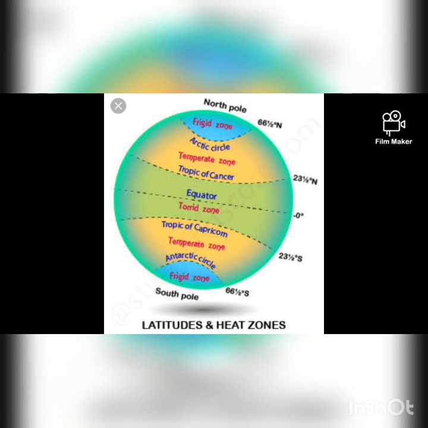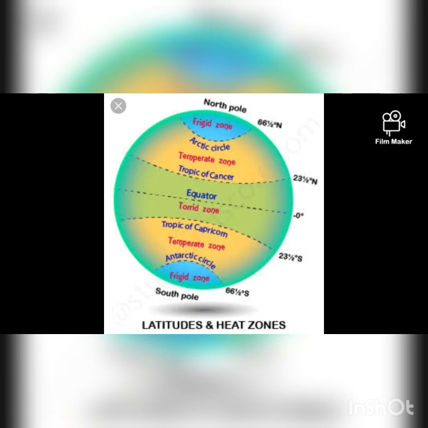Now I will explain what is the torrid zone, the temperate zone and the frigid zone. The torrid zone is the area between the Tropic of Cancer and the Tropic of Capricorn.